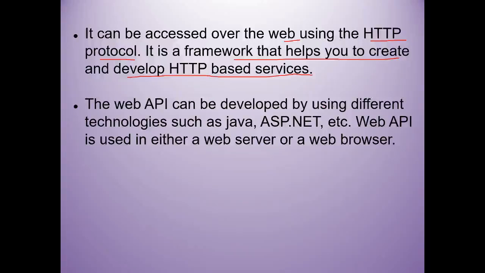The web API can be developed using different technologies. These application programming interfaces can be developed using technologies like Java or ASP.NET and so on. Web API is used either in a web server or a web browser. As I told you, this is an interaction between two systems. So these web APIs can be used while developing the web server, that means at the server side, as well as the client side, that is the web browser. That's why the communication between the server and client will happen through these APIs.